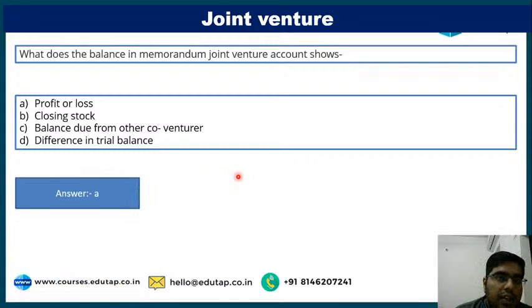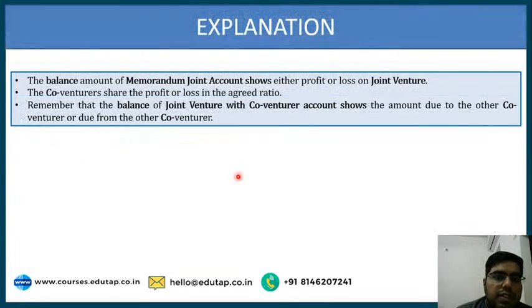It is A. Memorandum joint venture account is a temporary account. Normally we prepare it to ascertain the profit and losses. Whenever we are closing the books, or on an interim basis, we also prepare a memorandum joint venture account. It is just prepared to ascertain the profit and losses at that point of time. So it is a temporary account. And one more important thing, it does not follow the double entry accounting system. The balance of the memorandum joint venture account shows either the profit or loss. The co-venturers will share the profit or loss in the agreed ratio.